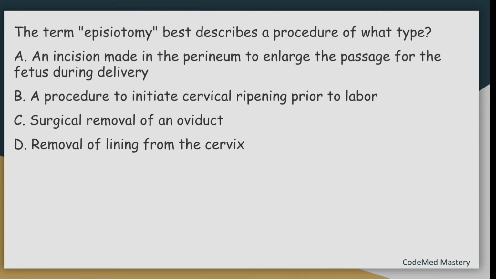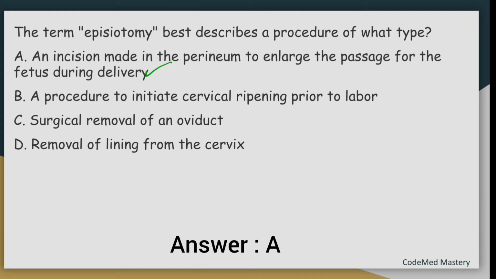Read the question. The term episiotomy best describes a procedure of what type? Option A, an incision made in the perineum to enlarge the passage for the fetus during delivery. Option B, a procedure to initiate cervical ripening prior to labor. Option C, surgical removal of an oviduct. Option D, removal of lining from the cervix. So the right answer is option A.